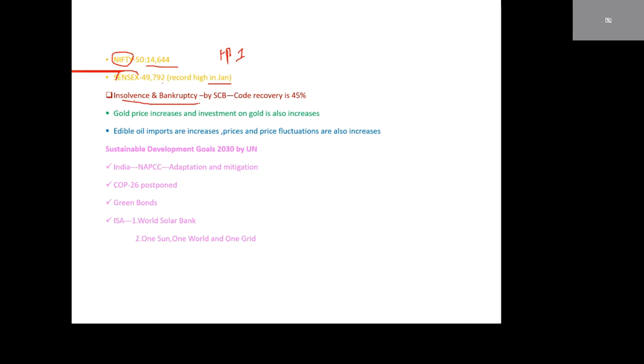Insolvency and bankruptcy by scheduled commercial banks. Suppose this bank got losses, so it is unable to repay the loan, but recovery is 45%. We are expecting 100% recovery, but the recovery is 45%.